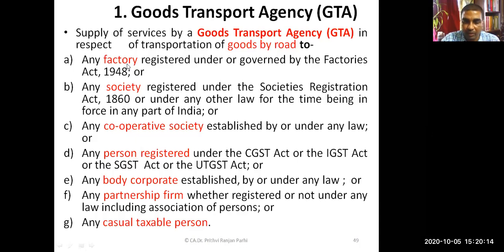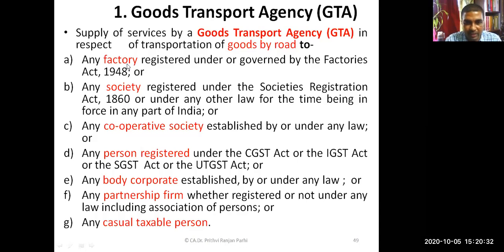Okay. Now, coming to certain services. One important service is GTA. Popularly it is called GTA. That is goods transport agency service. For this supply,